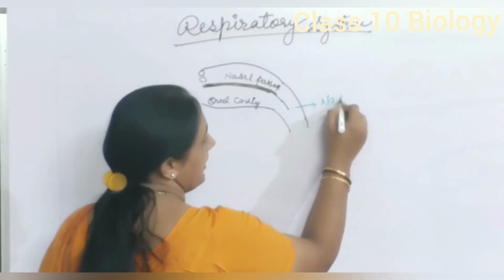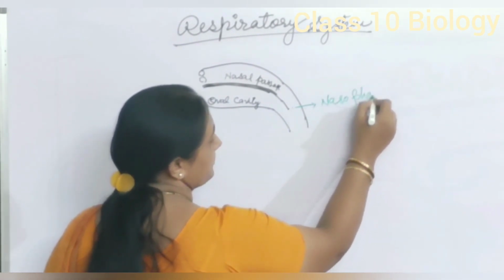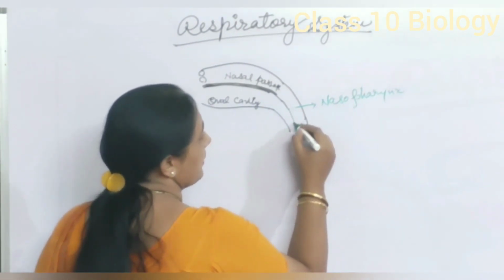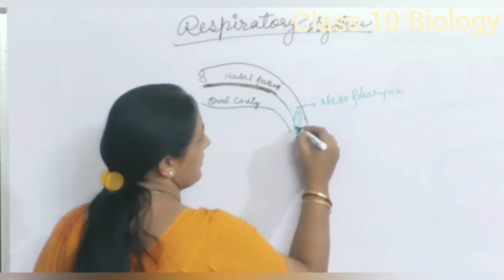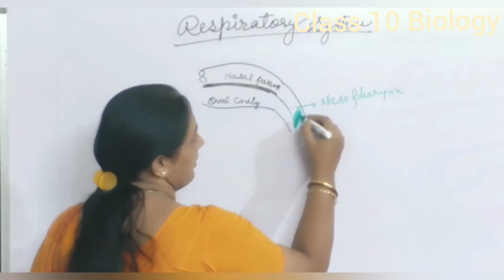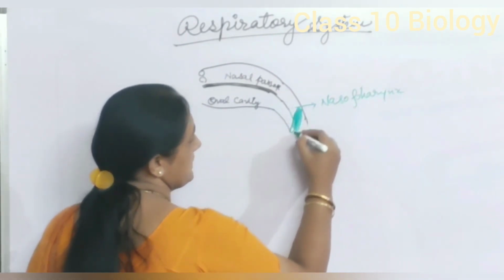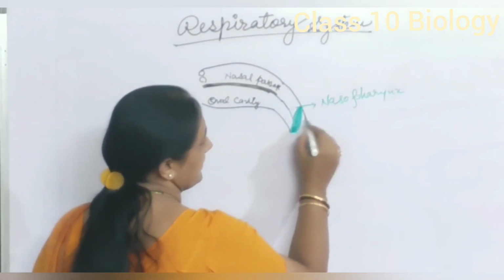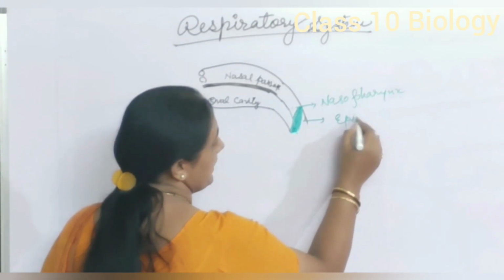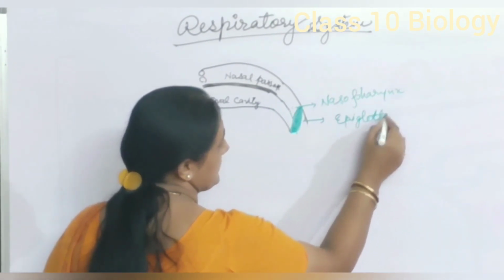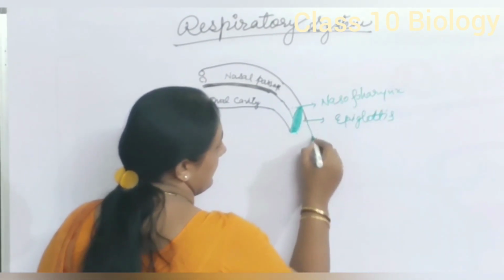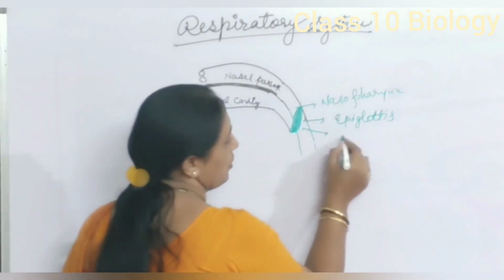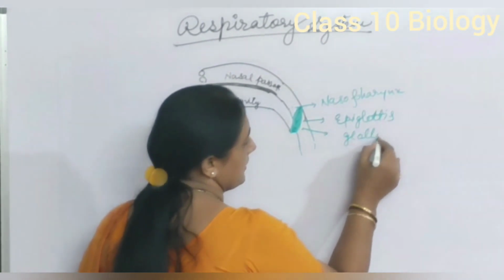And here in nasopharynx, a leaf-like structure is there, and this structure is called epiglottis. And this region, the opening or beginning of pharynx, is called glottis.